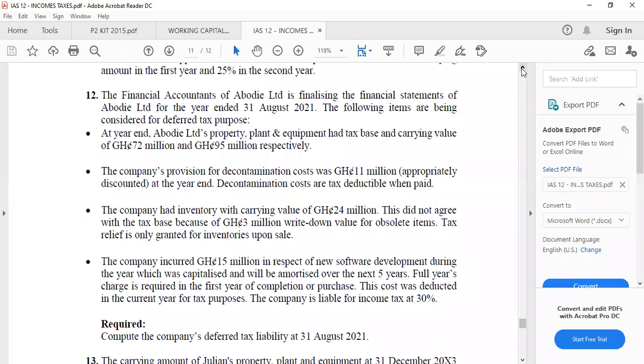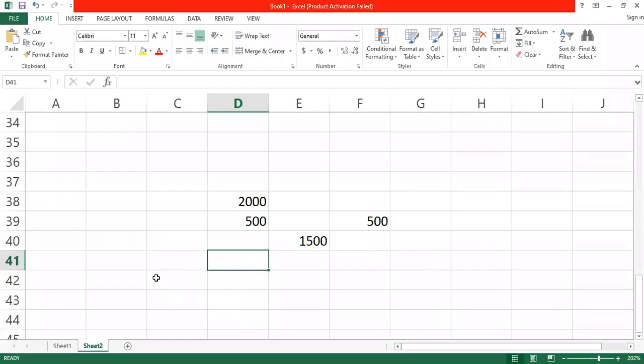Okay. So all the items presented over here, the examiner was giving you that all of them are allowable for tax purposes, isn't it? So the question now is you have to determine which of them will be a tax credit to the company and which of them will be a tax expense. Let's take the first one. At year end, property, plant and equipment had tax base and carrying value of 72 million and 95 million. Is the carrying value higher than the tax base? Carrying value is higher than tax base.